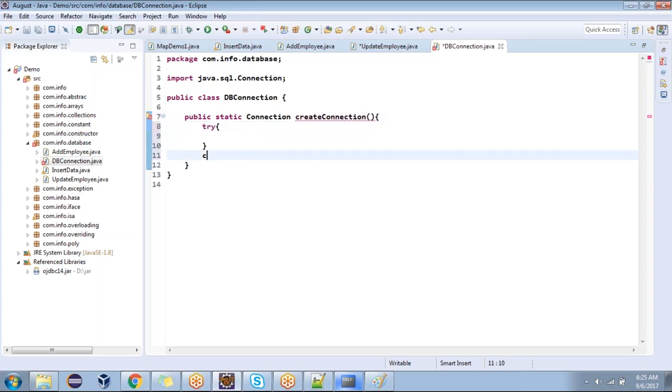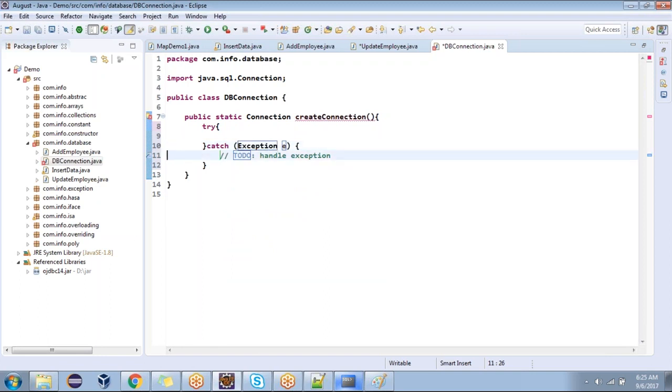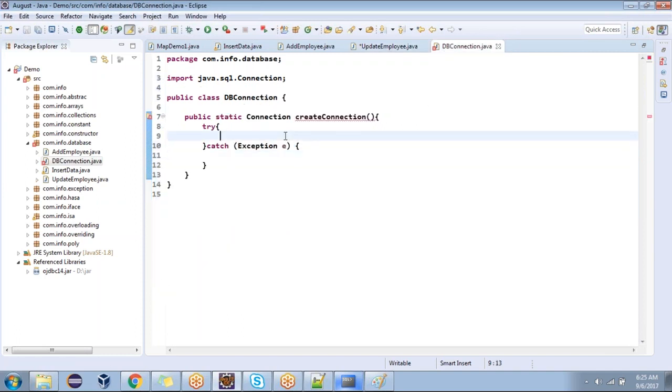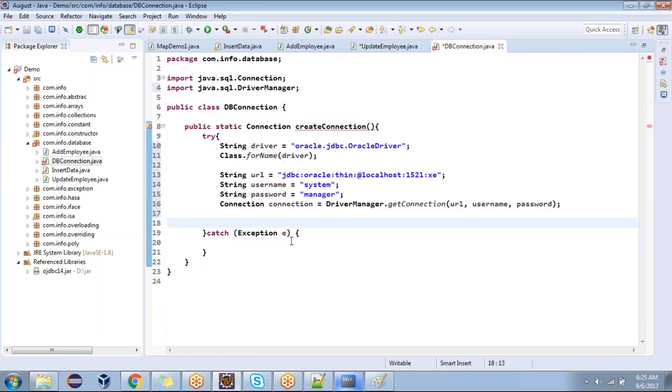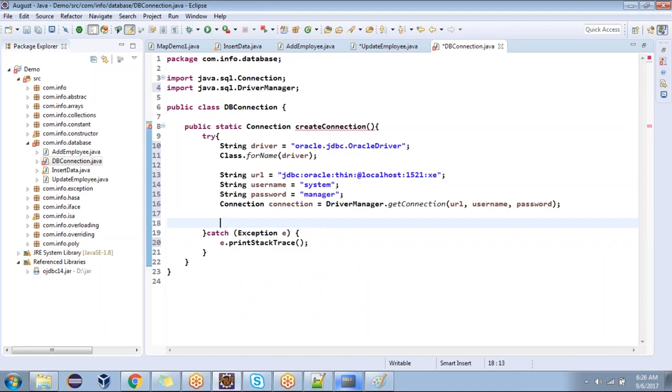Try catch. Now go to this place, copy these lines, and paste them here. Will it work? And after this, what are we going to return now? After the catch block, without printing the status. Or within the try block, you can say return connection. Will it work?